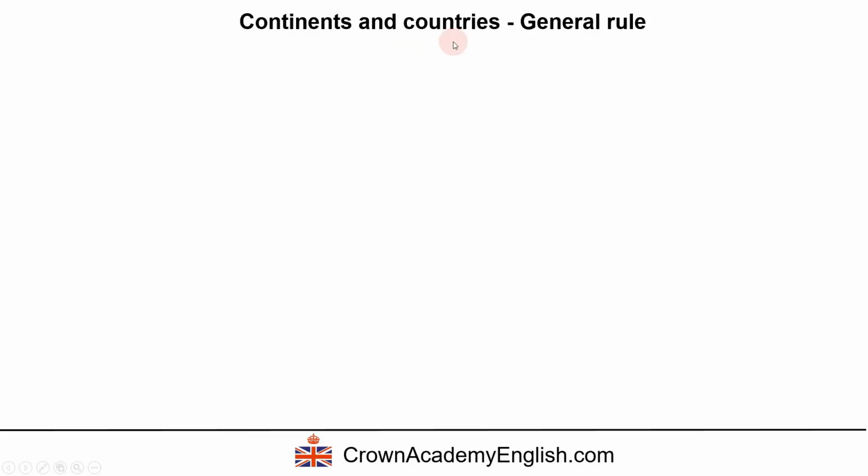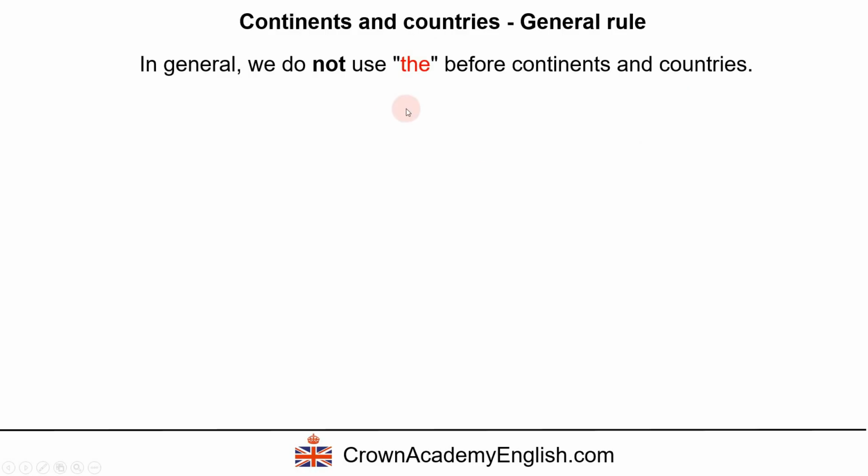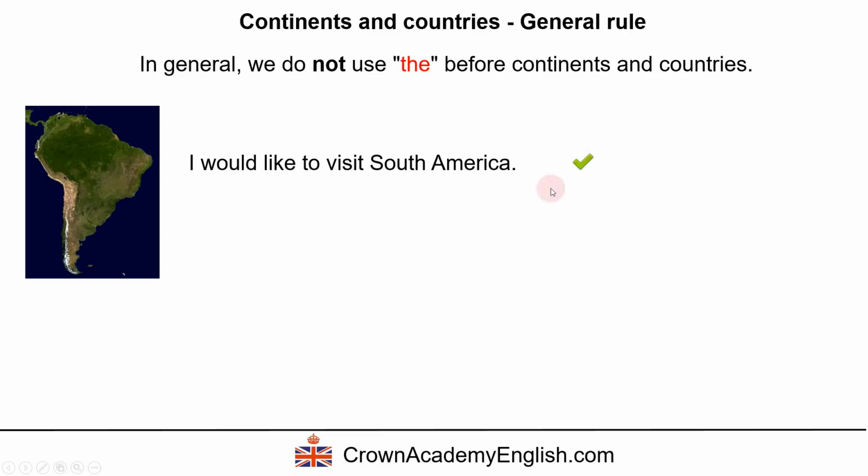Continents and countries. The general rule. In general, we do not use the before continents and countries. Example: I would like to visit South America. Okay, so this is correct. We simply have the name of the continent without the. And this is wrong. I would like to visit the South America. No, this is not correct in English.